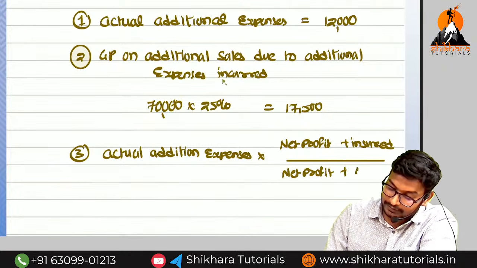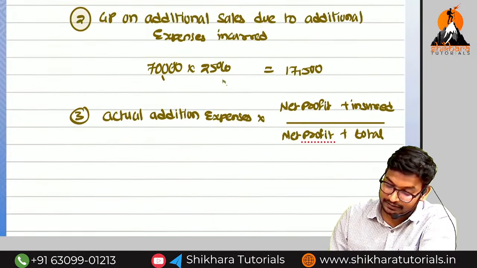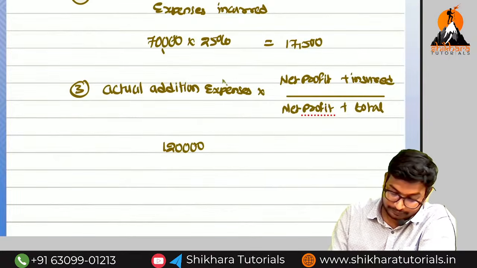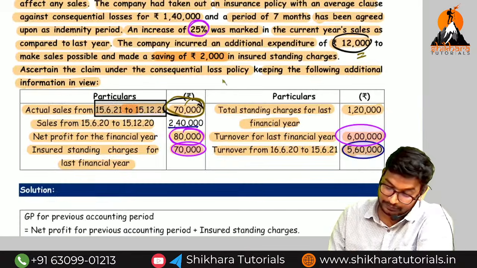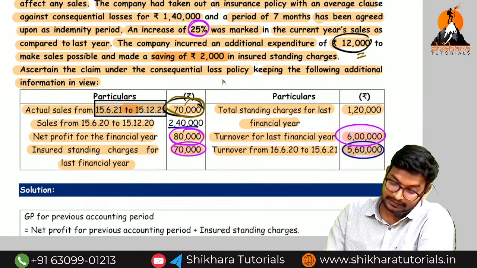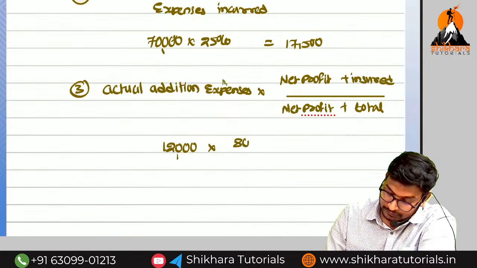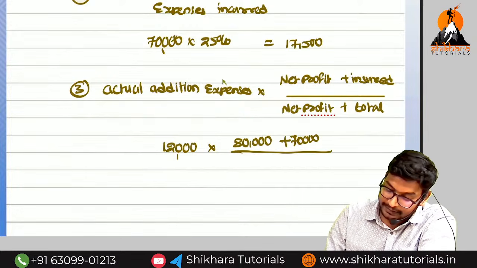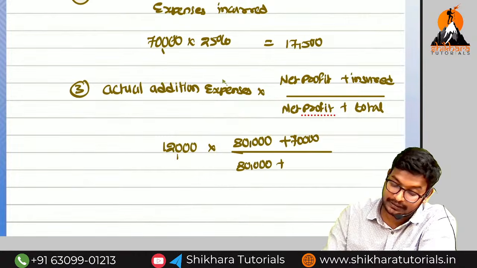Now what is the actual additional expenses, amma? 12,000 into net profit, 80,000 plus 70,000 divided by 80,000 plus 120,000.